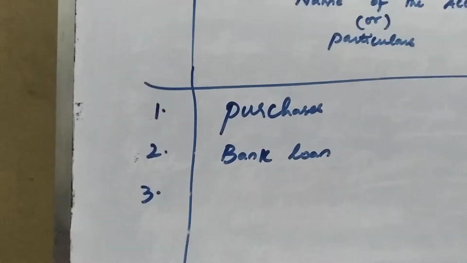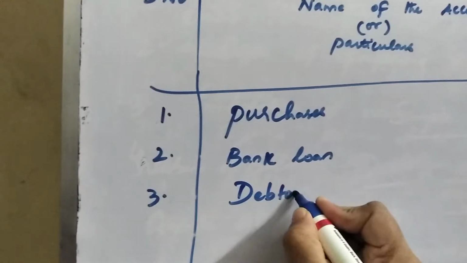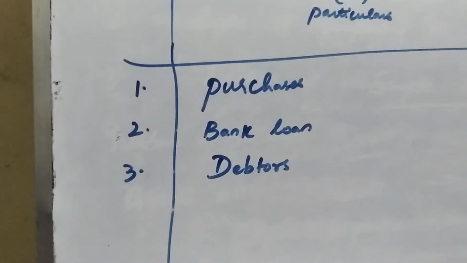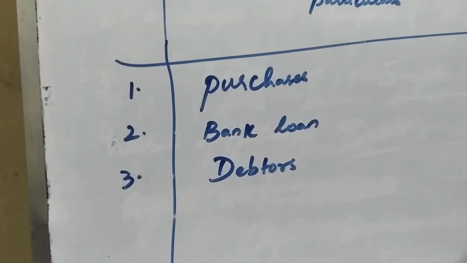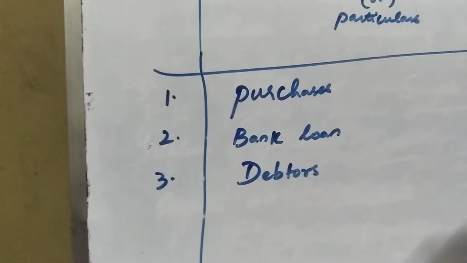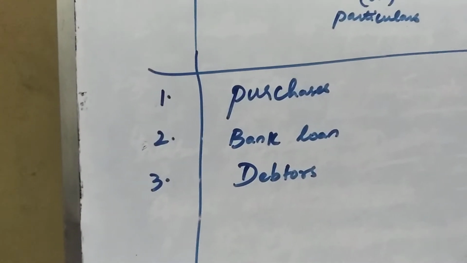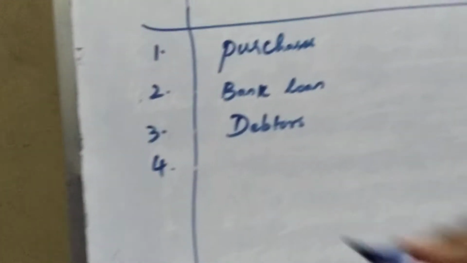Third item, debtors. It is an asset. Debtors is an asset, so 1,50,000 on the debit side. Fourth item, stock.